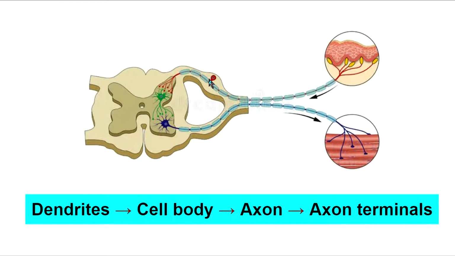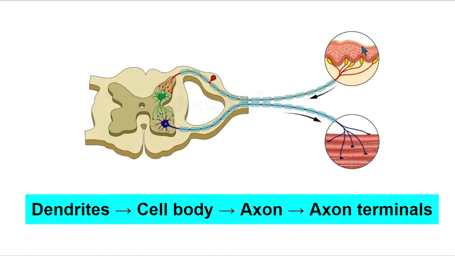This is the pathway of the nerve impulse. The nerve impulse goes from the dendrite to the cell body and then to the axon, and it is conducted along the axon to the axon terminals. That is like this.